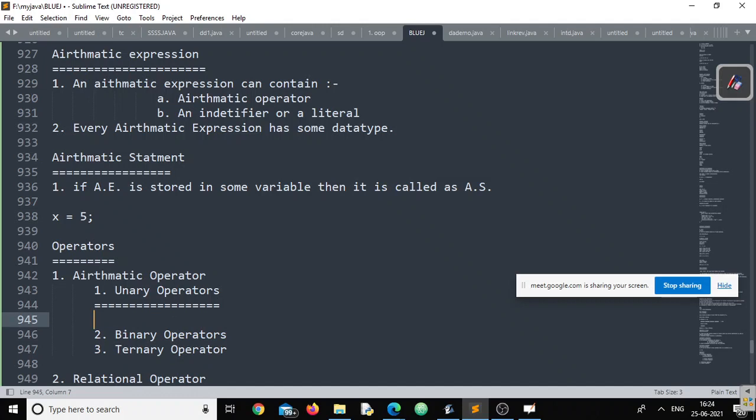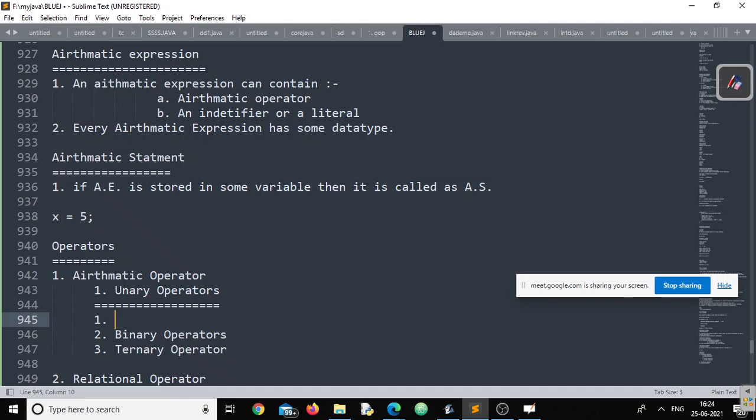From the definition, I think you got the clarity. What exactly is a unary operator? The first point you can blindly write: any arithmetic operator that requires one operand for its execution, we can call that operator a unary operator. Clear? Yes, sir.